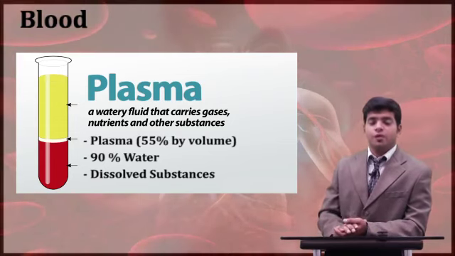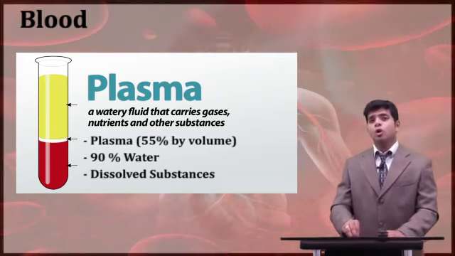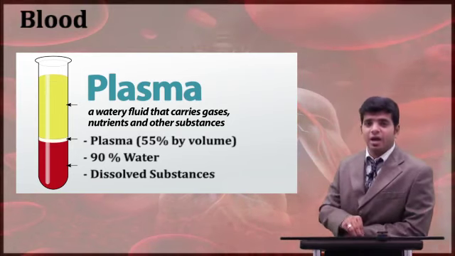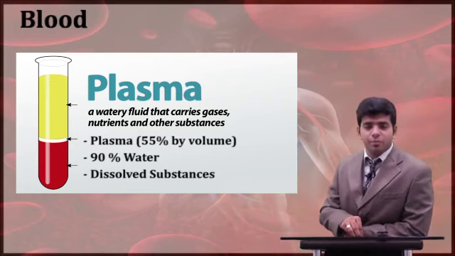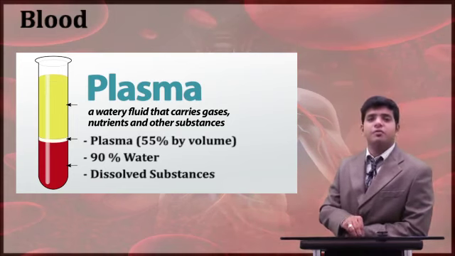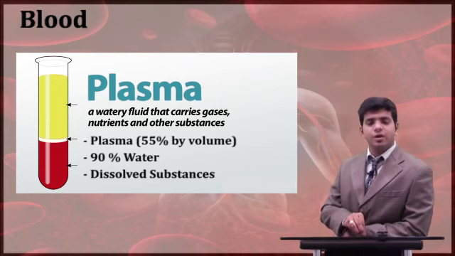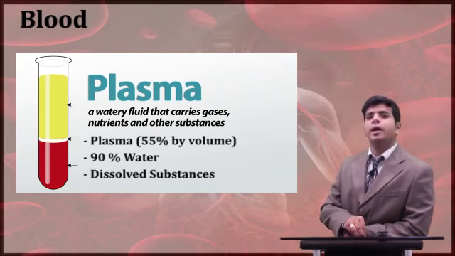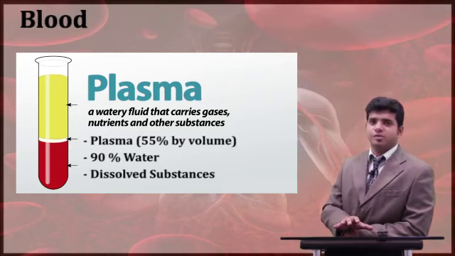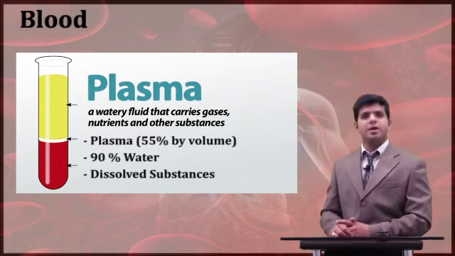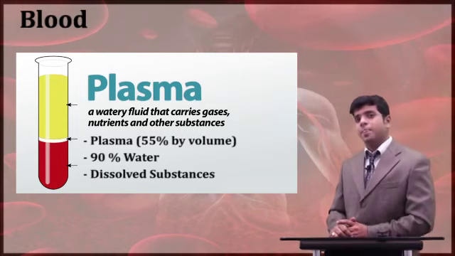forms your plasma. So henceforth, when anyone asks you what blood is composed of, your answer should be plasma and blood cells. And if one asks what plasma is, your answer should be that plasma consists of 55% of the blood volume, wherein 90% of the plasma is water, 8 to 10% is solutes, where the solutes also consist of 7% proteins, and the rest is all the dissolved substances, like carbon dioxide, oxygen, amino acids, glucose, fatty acids, heparin, histamine. Okay, fine. Now that was plasma.